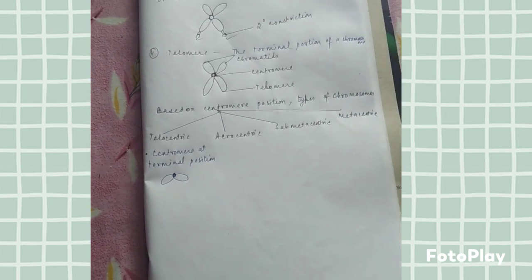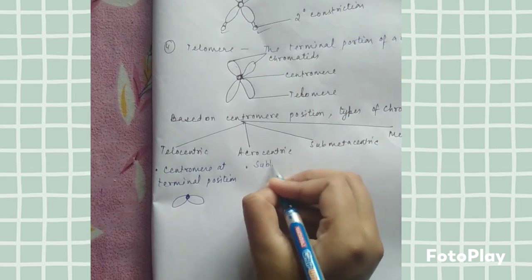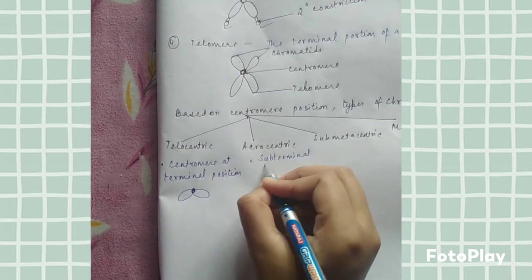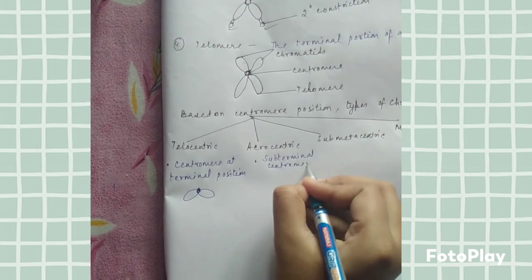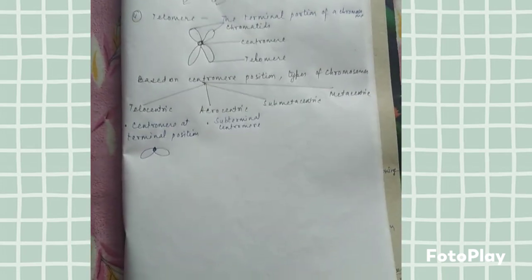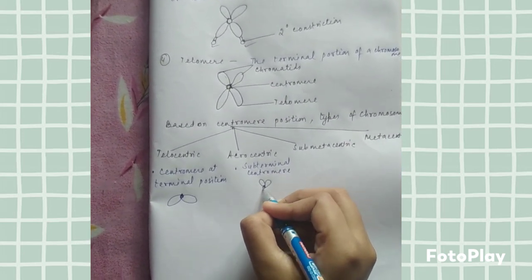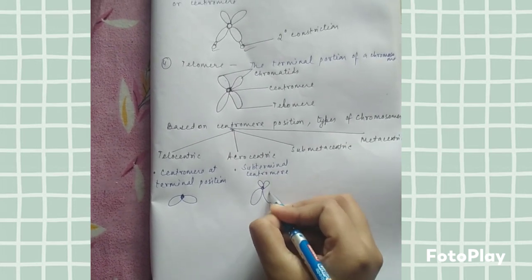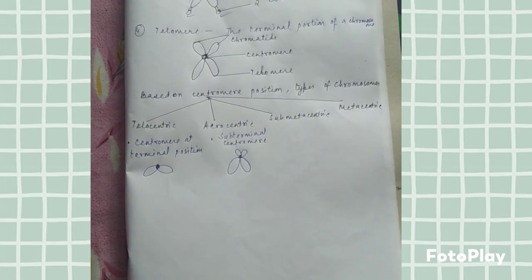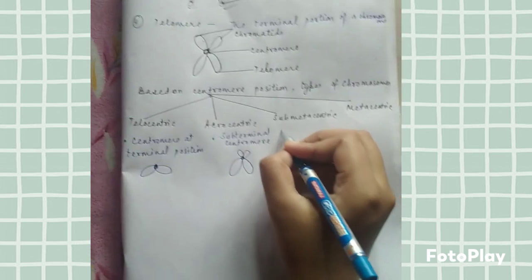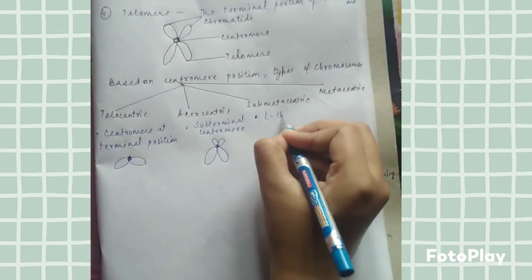Telocentric means centromere is situated at the terminal position, and acrocentric means subterminal centromere. Are you getting? These terms are very important. They can come in your exams. It looks like this. Subterminal centromere.